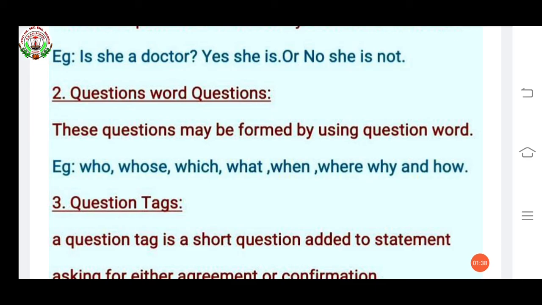And question words are who, whose, which, what, when, where, why, and how. How old are you? How are you? What is your name? Where are you going? Which is your book? Whose is this bottle? So these types of questions are called question word questions.